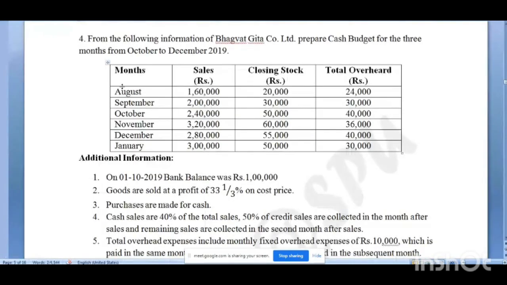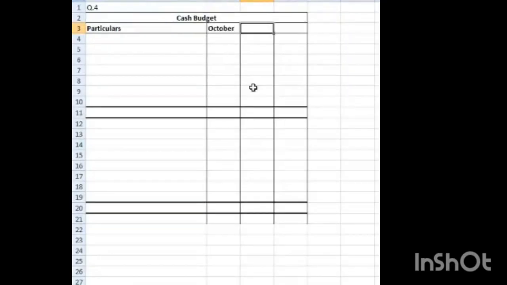Which 3 months are stated here? October to December. October, November and December. October, November and December.